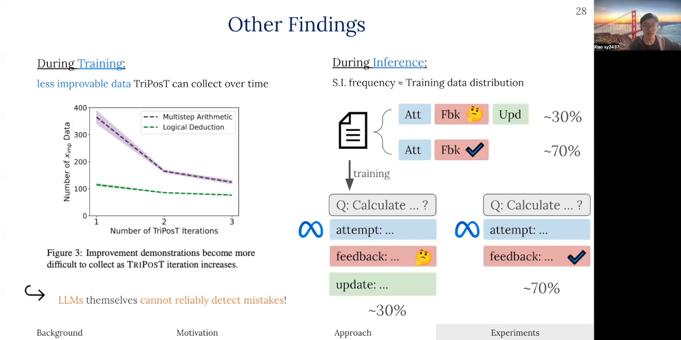Next, we find the frequency of small language model attempts to self-improve is roughly proportional to the training data distribution. This is surprising as we thought that this frequency should be determined by the difficulty of the question. But in hindsight, it may be intuitive, as the less self-improvement data is in the training, the less likely it has learned to self-improve at test time.